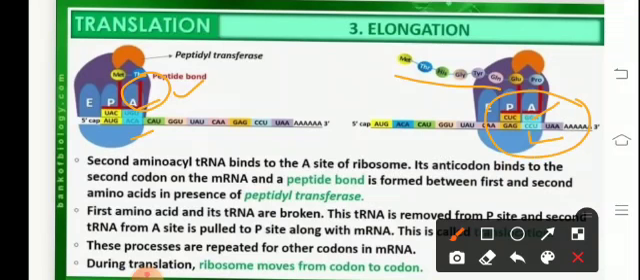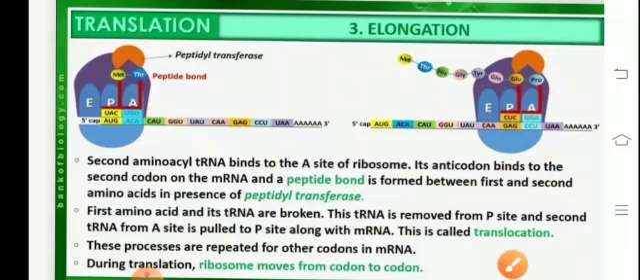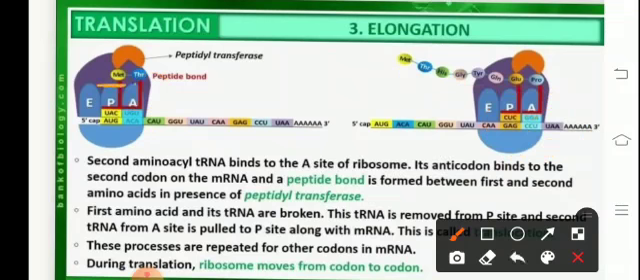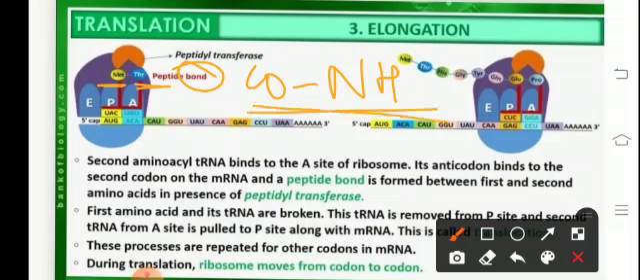Now there will be bond formation between the first and the second amino acid, that is between methionine and threonine. The bond formed is called a peptide bond, represented as CONH. This is formed by linking of two amino acids, catalyzed by the enzyme peptidyl transferase. Meanwhile, the tRNA at the P site will break away, leaving the free tRNA, and the A site now carries the peptidyl tRNA, as we can see over here.